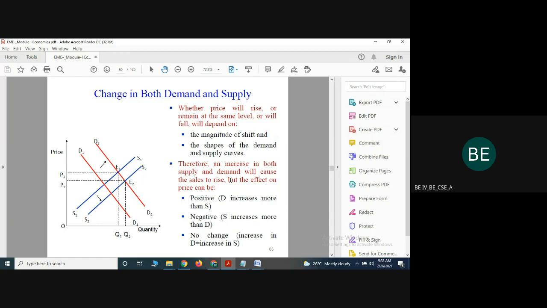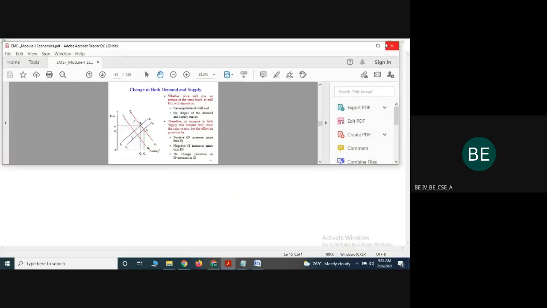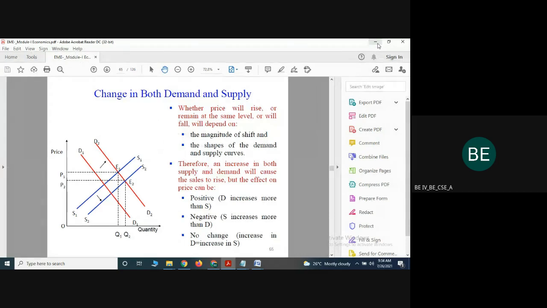Actually, the initial demand and supply curve, D1 to D. The main objective is the increase in the demand.